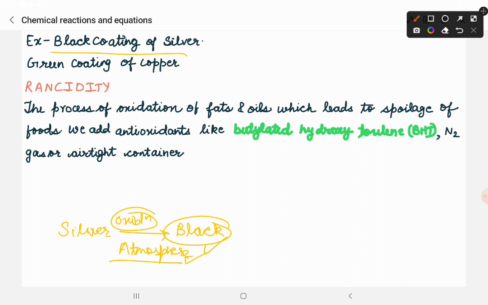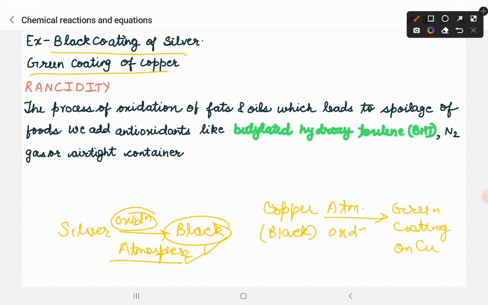The second is green coating of copper. We know copper is what color? Copper is black or brown color. Now what happens is, when again it is kept in atmosphere for a very long time, the oxidation of this copper will take place, and as a result what will happen? We have the green coating on copper. This will take place. This is the formula of copper.